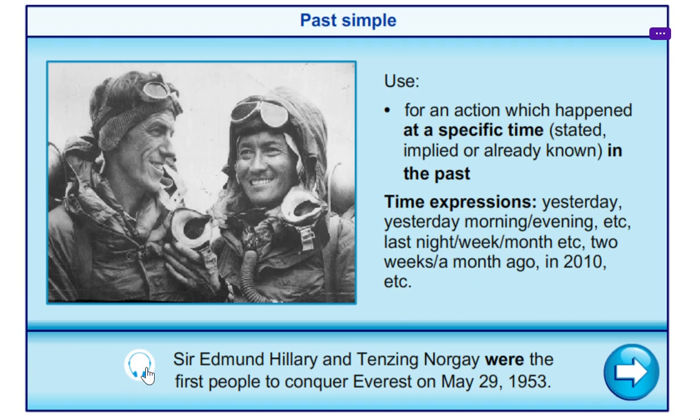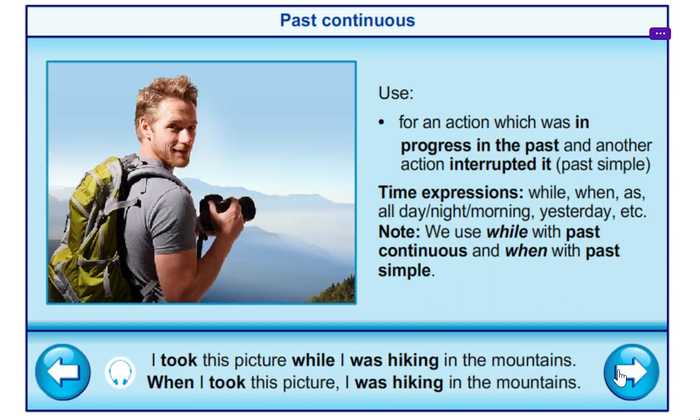Okay. Listen to the example right here. Sir Edmund Hillary and Tenzing Norgay were the first people to conquer Everest on May 29th, 1953. You see, that's the past simple.